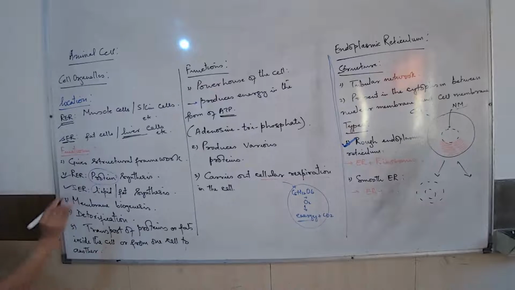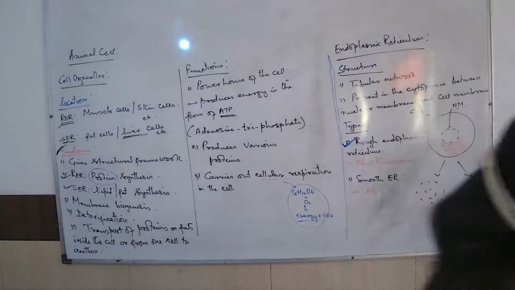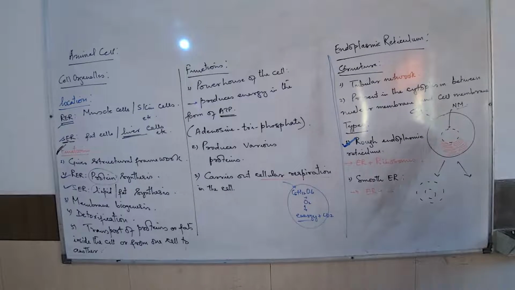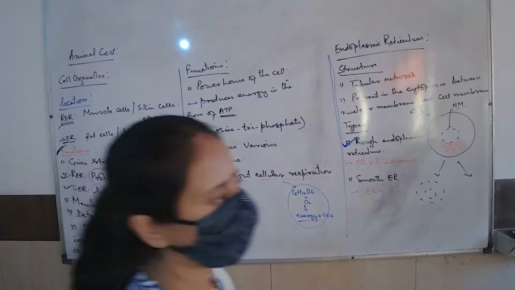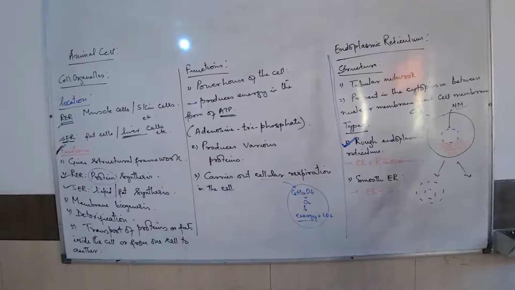Now, very fast note down all the 5 functions of endoplasmic reticulum first. I'll give you just 2 minutes time. Fast, note down all the 5 functions of endoplasmic reticulum. I had explained it. If you have a doubt, please ask. Gives structural framework. Only 2 minutes time. 5 functions of endoplasmic reticulum.